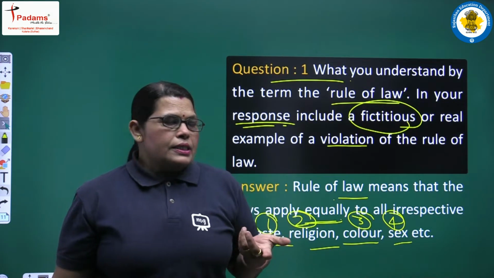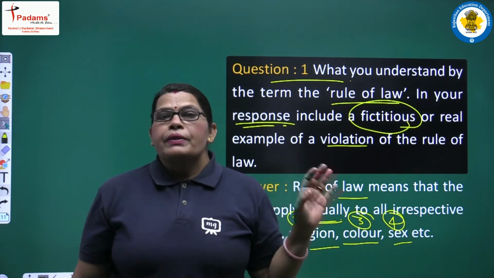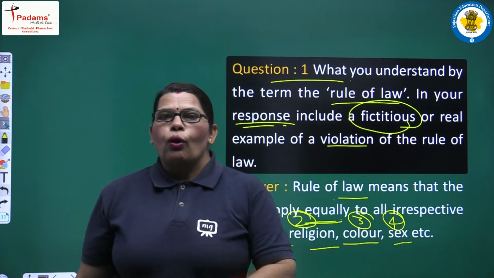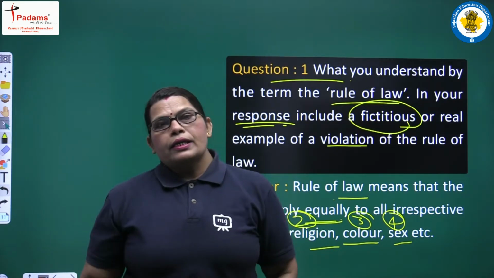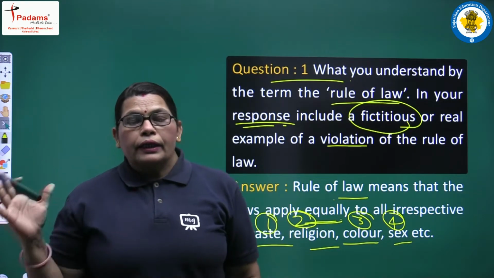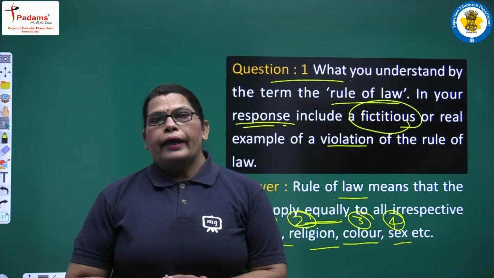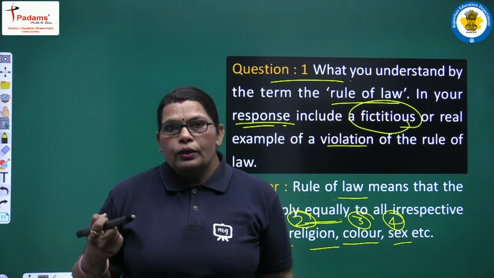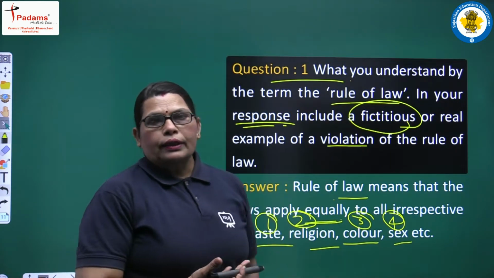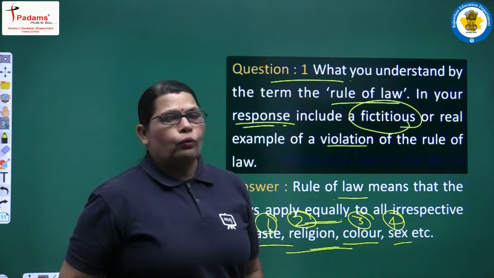Color and complexion also don't matter, gender also doesn't matter, because in front of law all are equal. Our freedom fighters and nationalists suffered a lot under British rule, and after that they concluded that in our free India's constitution we will put this right, that in front of law all are equal.